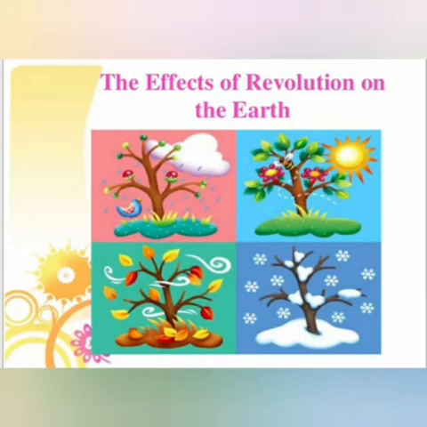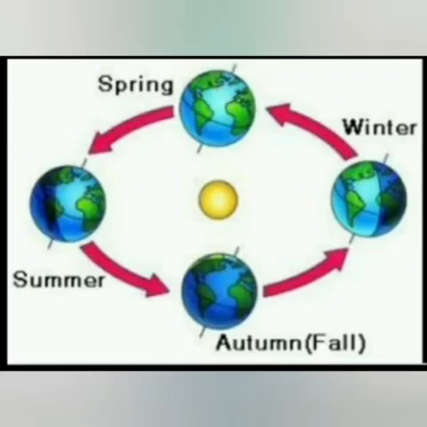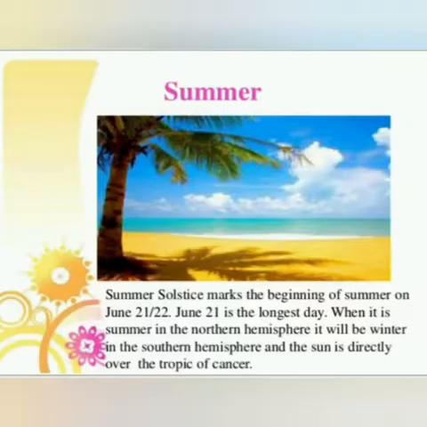Now students, let me tell you about the effects of the revolution on the earth. The revolution of the earth gives us the different seasons like summer, winter, autumn and spring. Summer season. Summer solstice marks the beginning of summer on June 21 or 22. June 21 is the longest day.